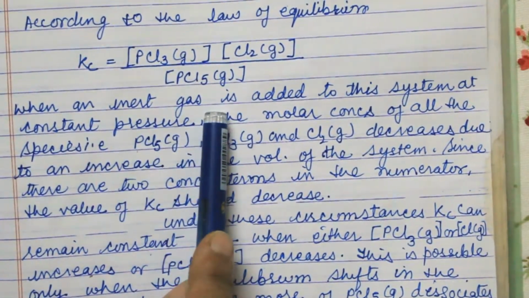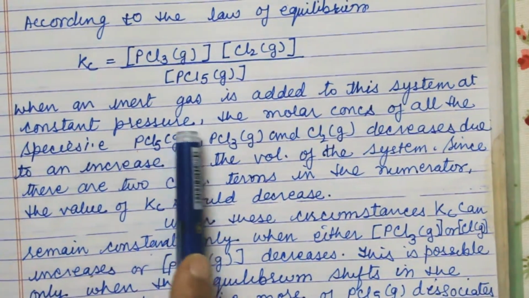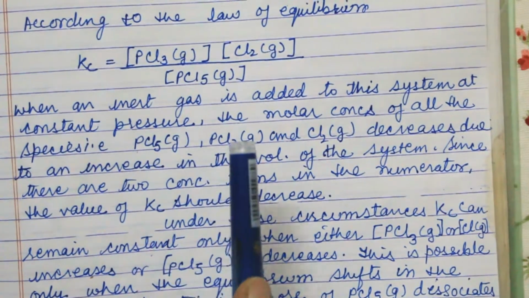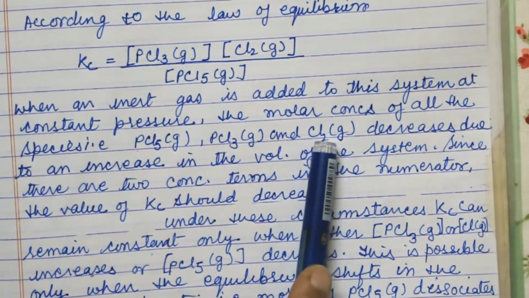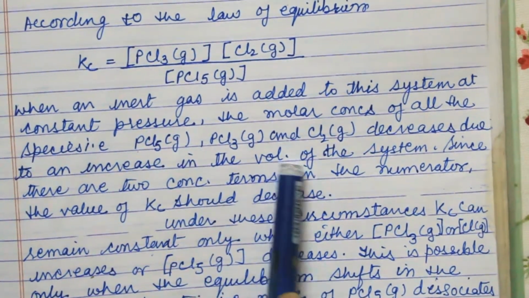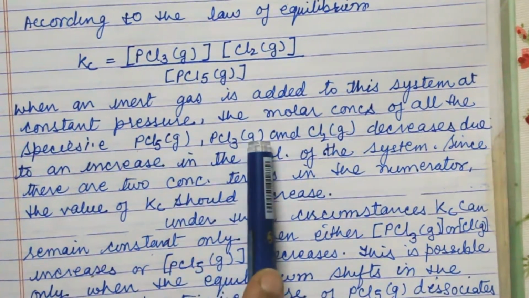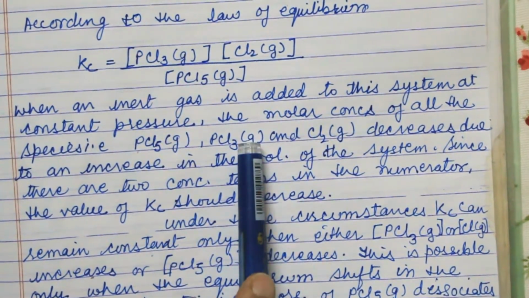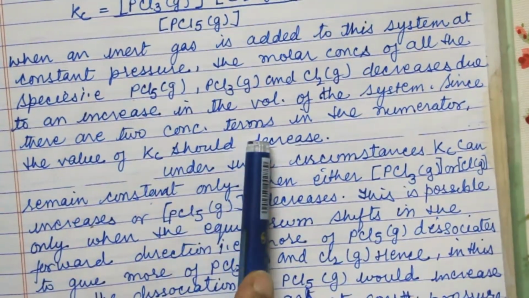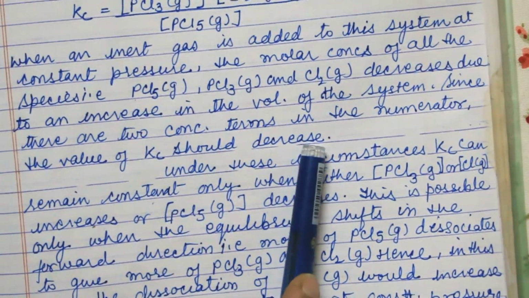When an inert gas which is not reactive is added to this system at constant pressure, the molar concentrations of all the species, that is PCl5, PCl3, Cl2, decrease due to an increase in volume of the system. Since there are two concentration terms in the numerator, the value of Kc would decrease.